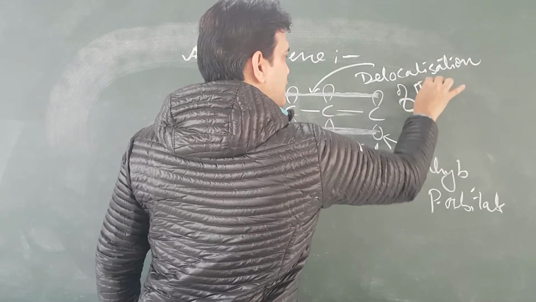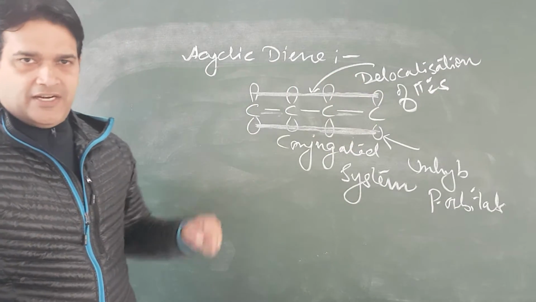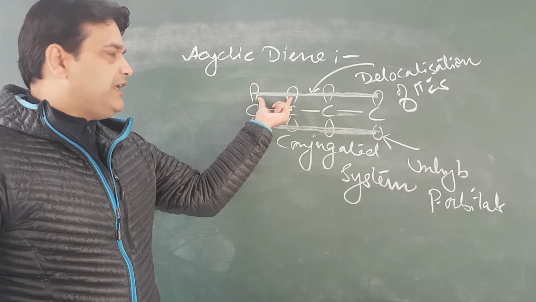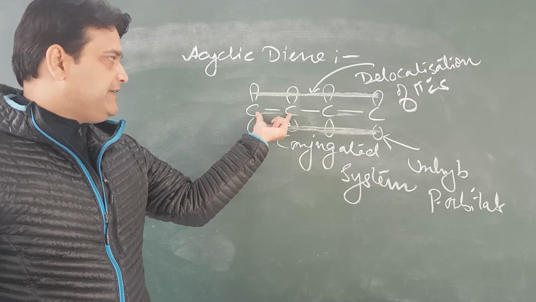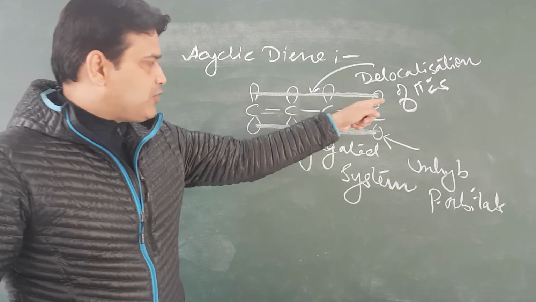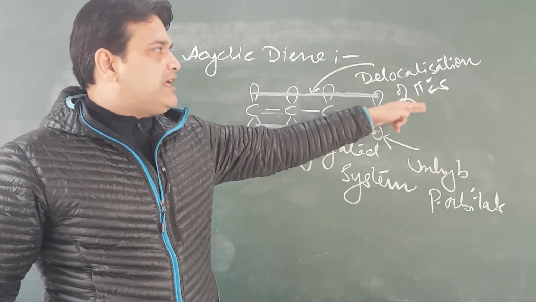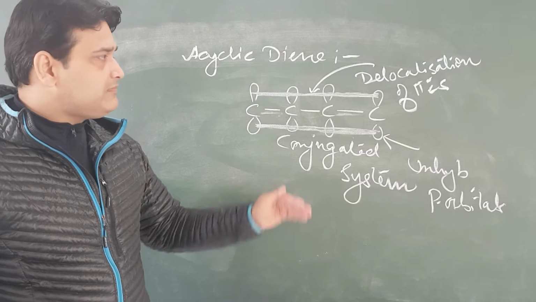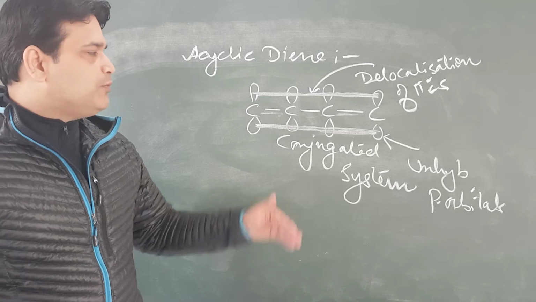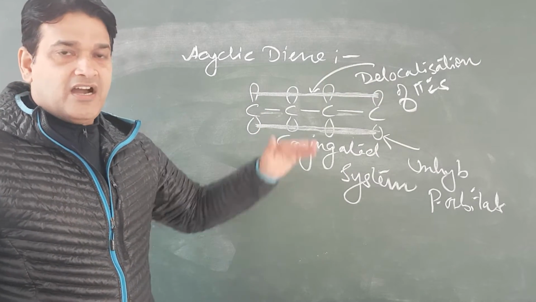Due to this delocalization of pi electrons, initially electrons were under the influence of two nuclei, two carbons, but now these electrons are under four nuclei. So due to delocalization of pi electrons, the system becomes more stable, and due to more stability, the absorption takes place at a high value.